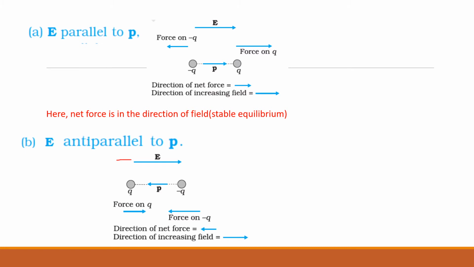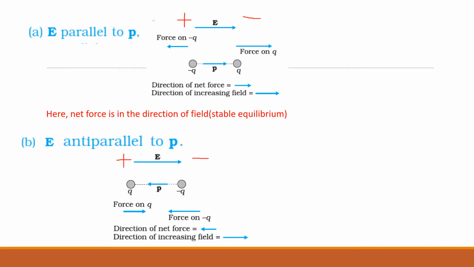Positive here and negative here, and here also positive and negative. In the second case, the force on plus Q will have a tendency towards the negative charge, so it will be in this direction, and the negative Q will have a tendency to move towards the positive, in the opposite direction.